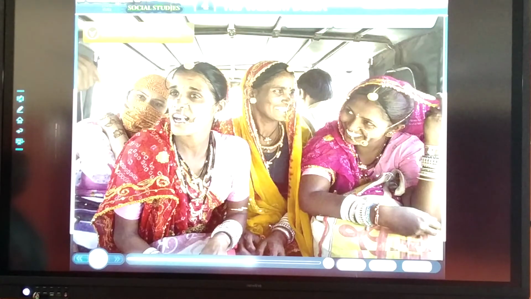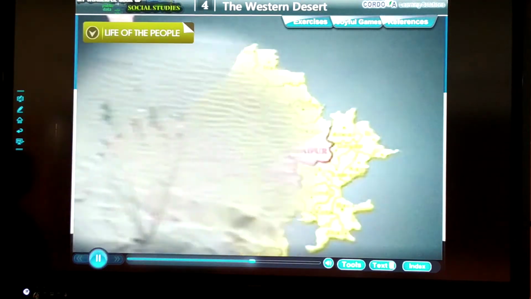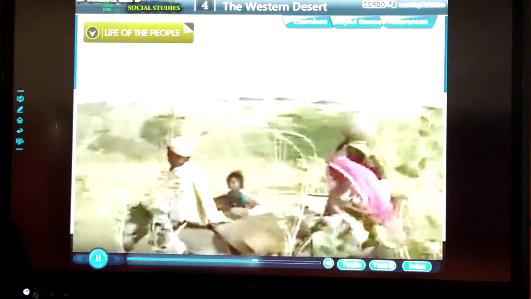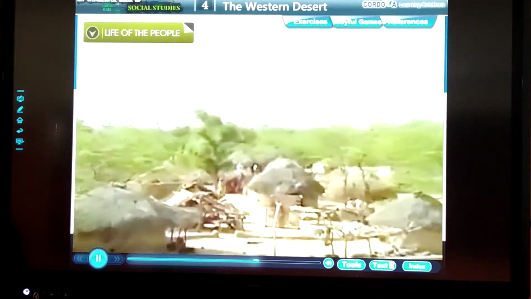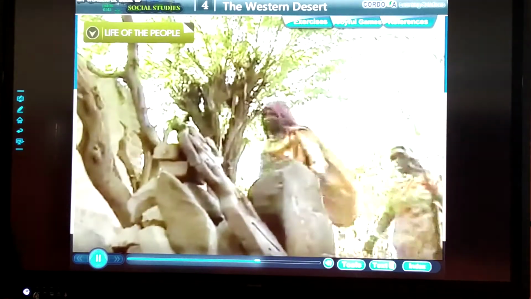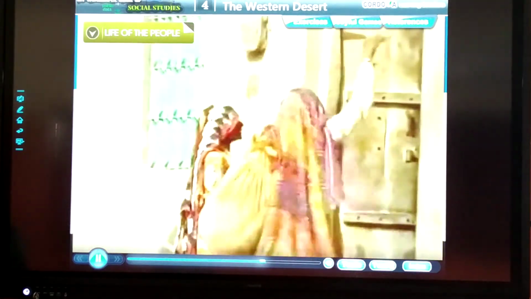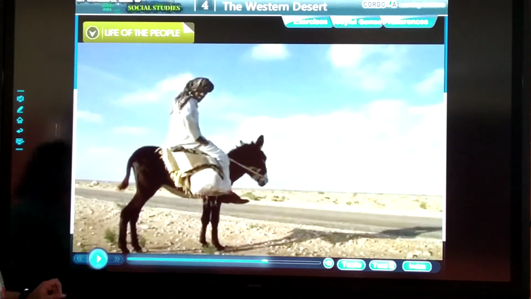Life of the people. Life of the people is very difficult. Due to shortage of water and scanty rainfall, people can't grow many crops. Settlements normally flourish around an oasis. Many people live like nomads. They do not have permanent homes and move around from one place to another in certain